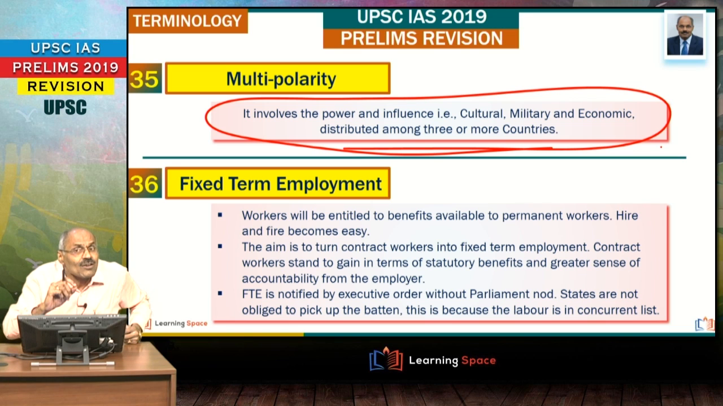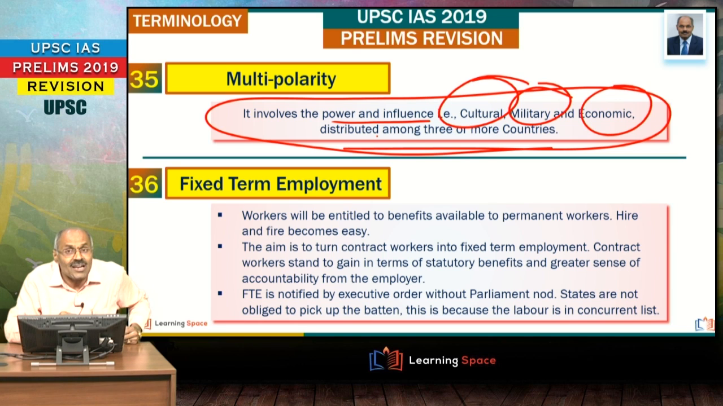Look at the next one, multipolarity. This word is quite often used. That means it is in the context of various countries. Power and influence. Power and influence may be in the domains of economic, military, cultural. So here when it is distributed among 3 or more countries, we call it multipolarity.